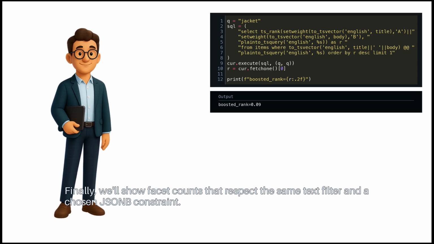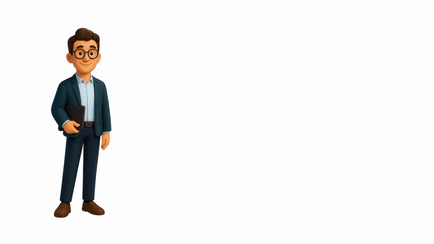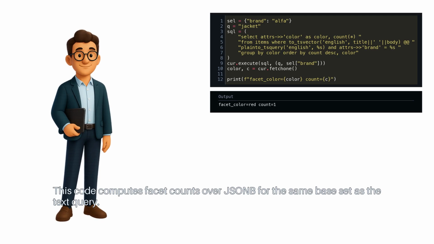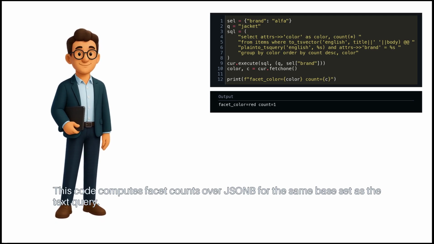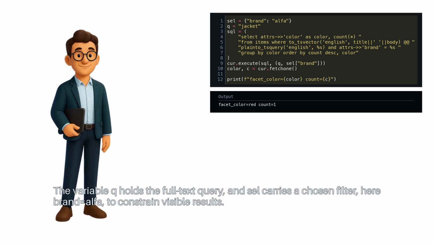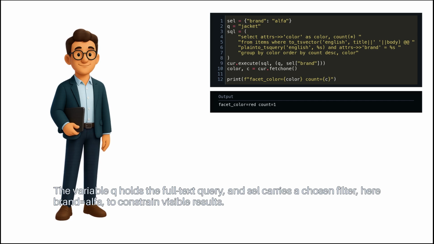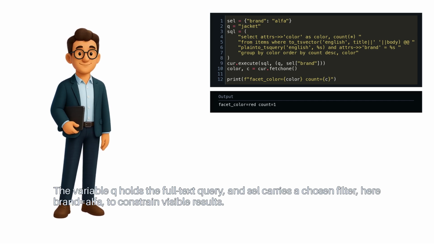Finally, we'll show facet counts that respect the same text filter and a chosen JSONB constraint. This code computes facet counts over JSONB for the same base set as the text query. The variable q holds the full text query, and sel carries a chosen filter. Here, brand equals alpha to constrain visible results.